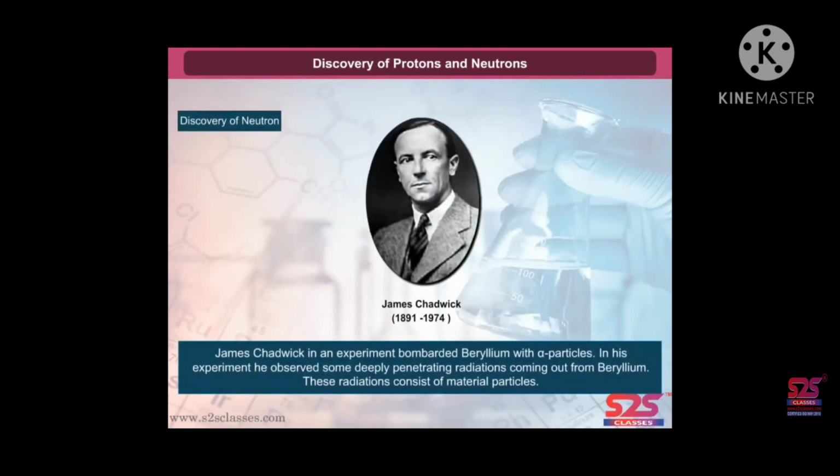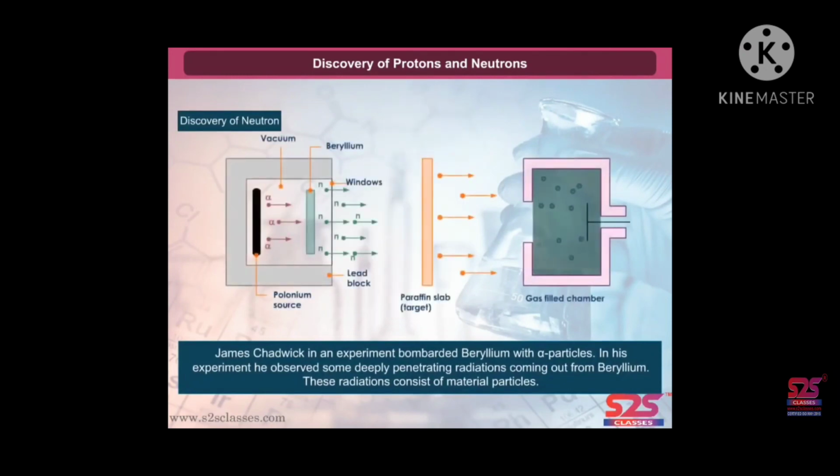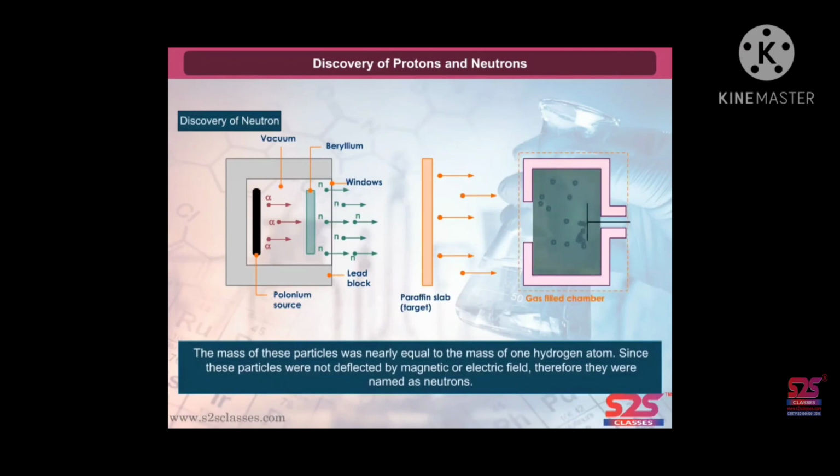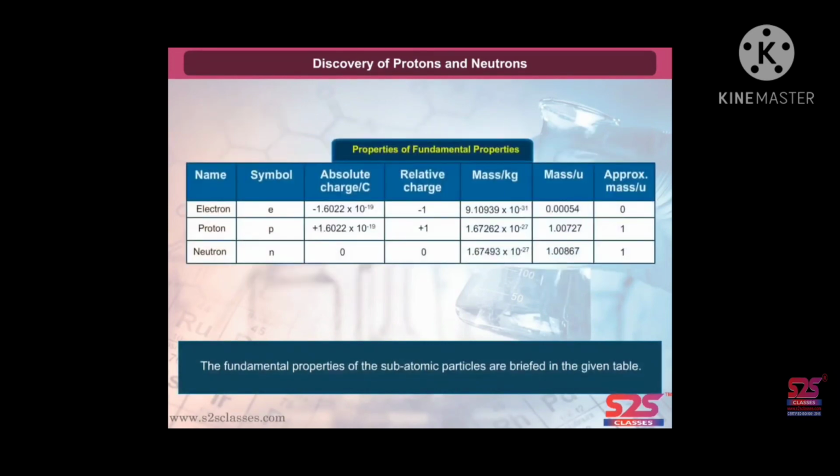Chadwick, in an experiment, bombarded beryllium with alpha particles. In his experiment, he observed some deeply penetrating radiation coming out from beryllium. These radiations consist of material particles. The mass of these particles was nearly equal to the mass of one hydrogen atom, and since these particles were not deflected by magnetic or electric field, they are named neutrons. The fundamental properties of the subatomic particles are briefed in the given table.